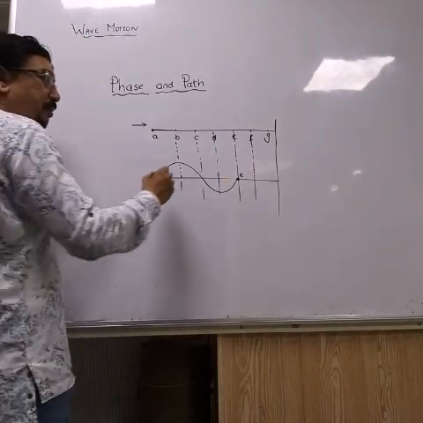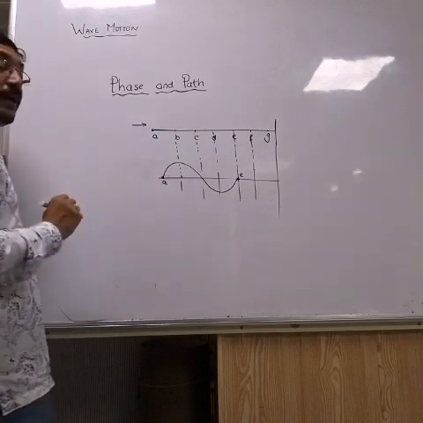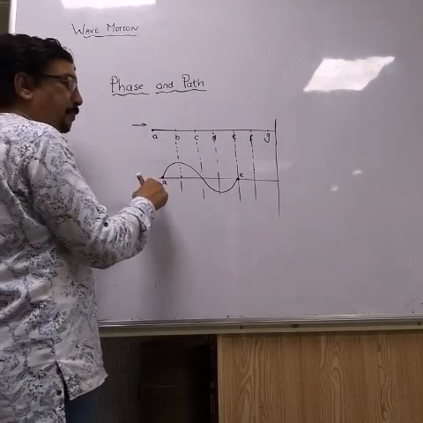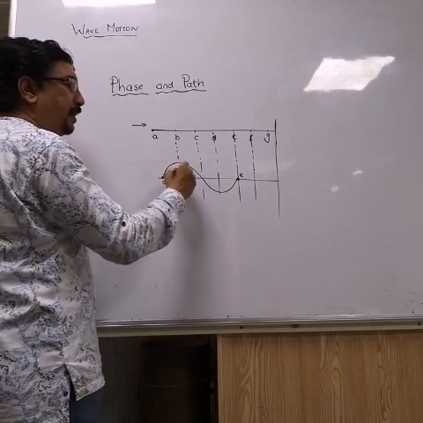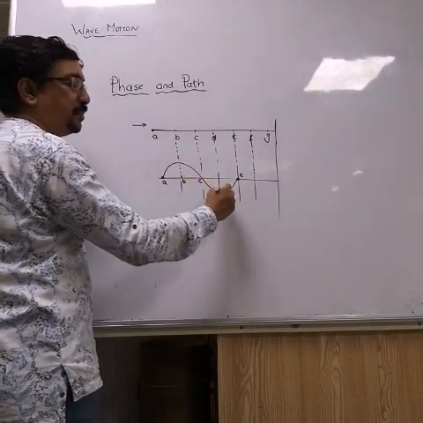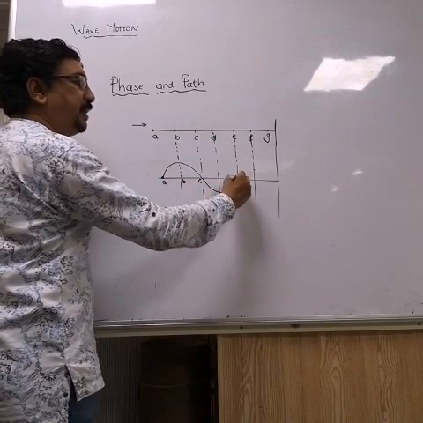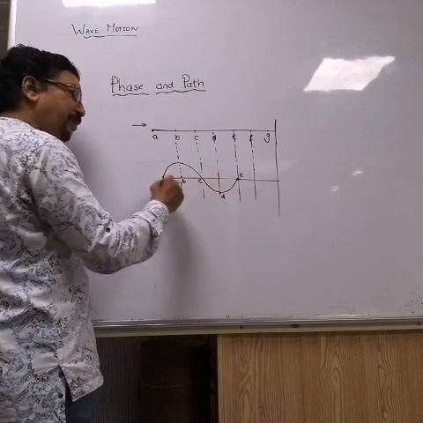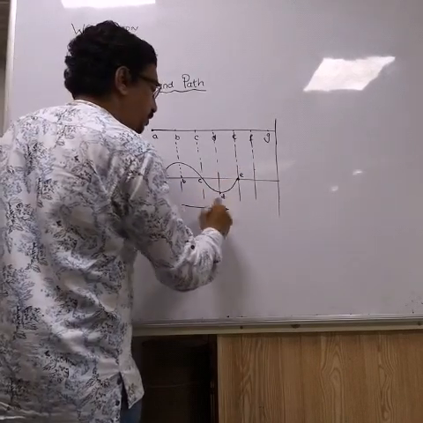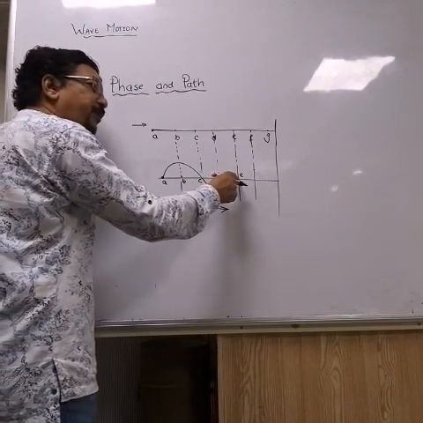Now look at particle A. Where is it? It is at mean position. Particle B is at upper extreme position. Particle C is at mean position. Particle D is at lower extreme position, and E is at mean position. Now the wave is traveling forward. What will happen to E?